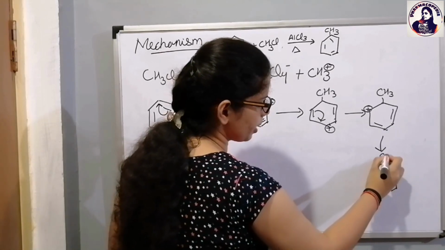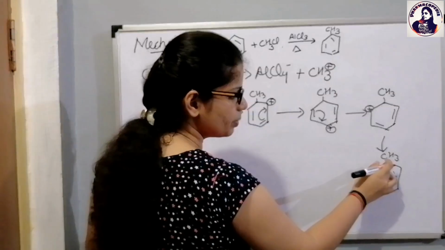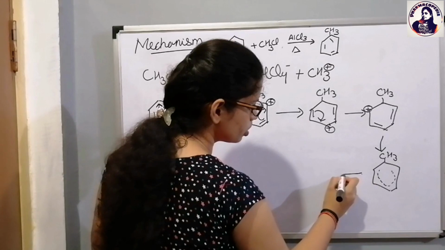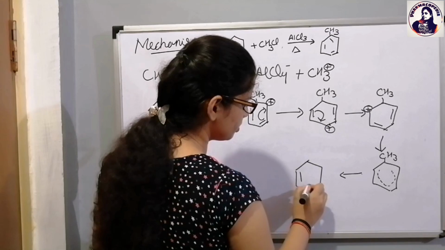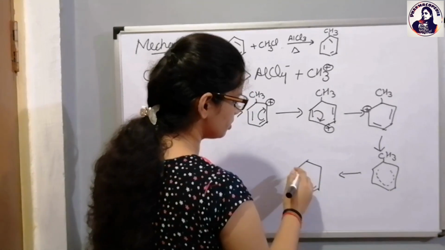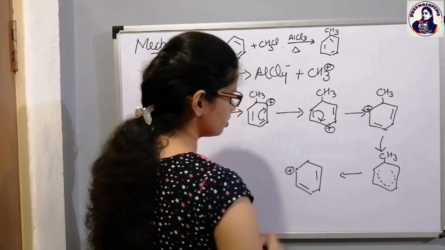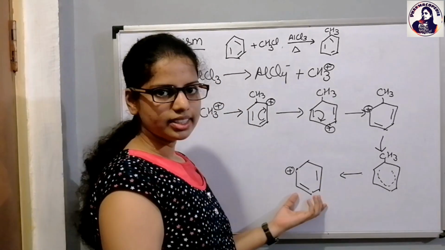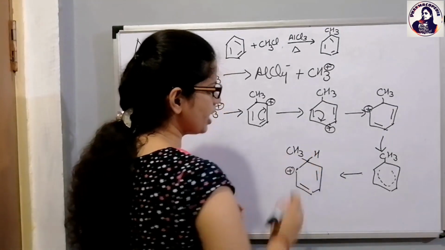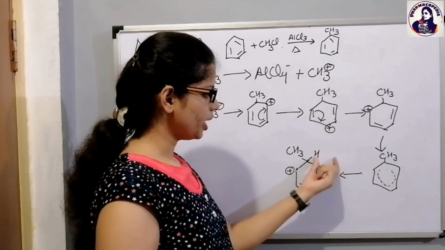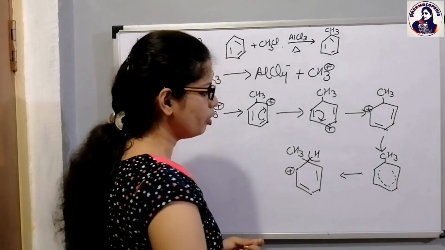Okay. So further, to stabilize the compound, you know that this carbon is having the hydrogen also. So I will be representing it like this. I am representing this positive charge like this, and there will be a hydrogen over here and CH3 over here. Now this hydrogen will be sacrificed. Okay. Now this hydrogen will be sacrificed, and this hydrogen will be removed in the form of H plus.